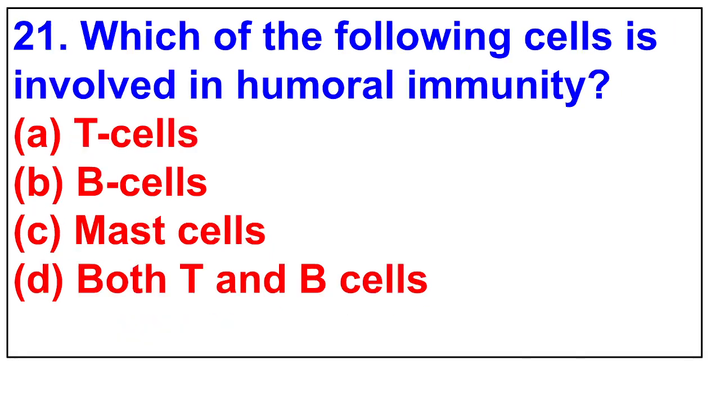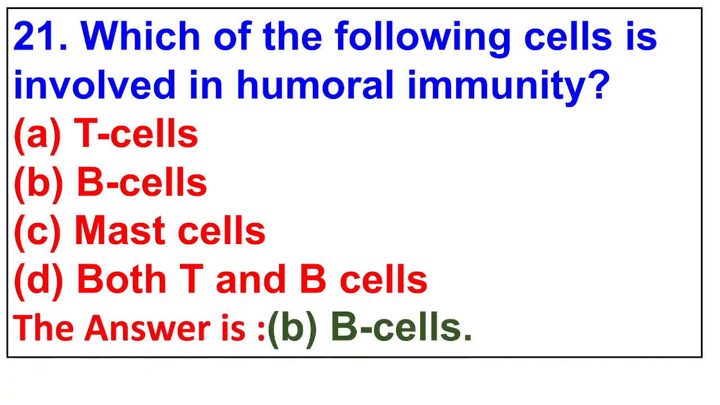21. Which of the following cells is involved in humoral immunity? T cells, B cells, mast cells, both T and B cells. The answer is B cells.